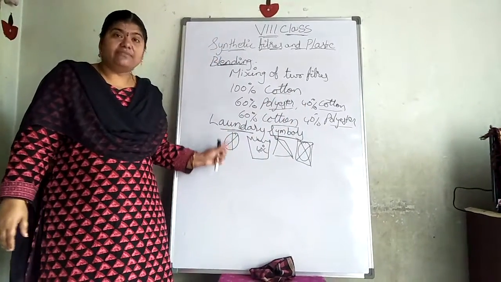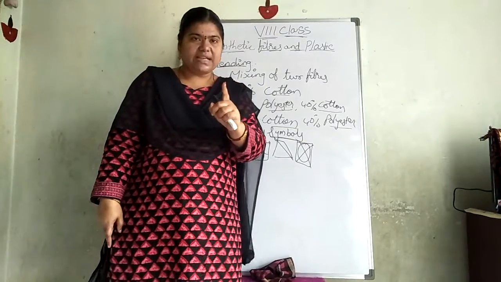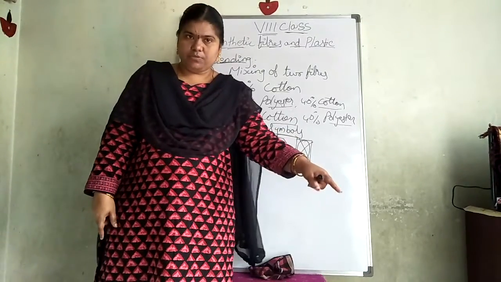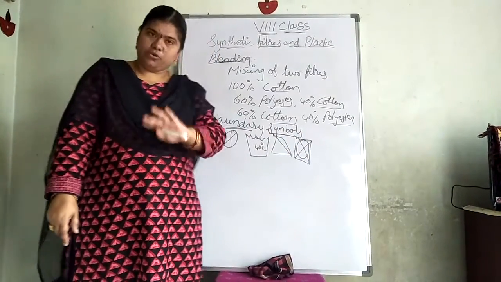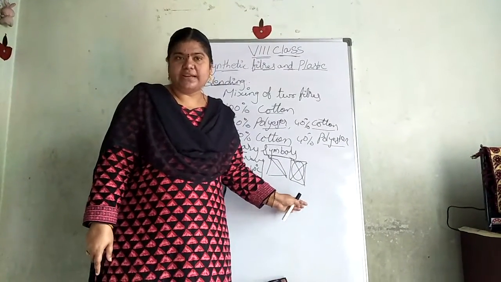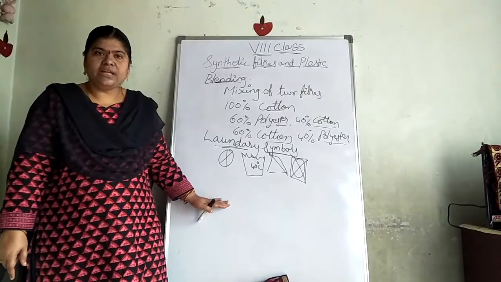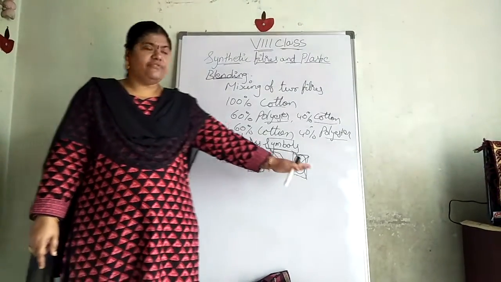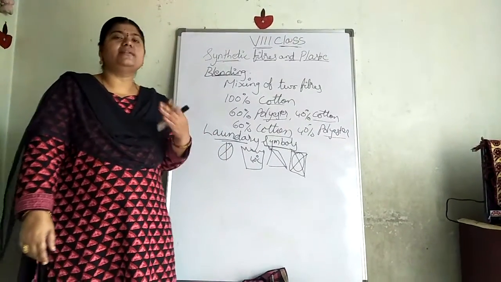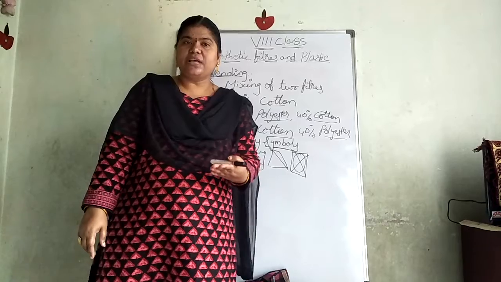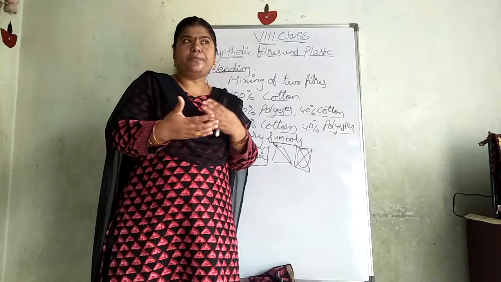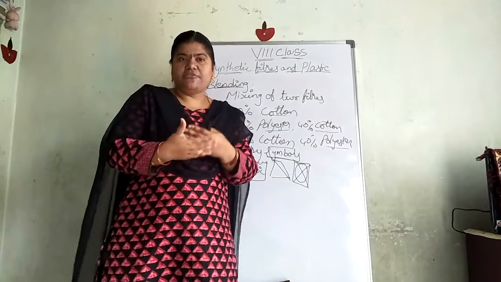So when you are buying a particular fabric cloth, they will mention you can put this in the washing machine, you should not put this one, you can iron this, you cannot iron this. You must give this particular cloth for dry cleaning, you cannot give this particular cloth for dry cleaning. Like this, each and every point will be discussed in the fabric shop, or the shopkeeper himself will be ready to tell us in which way we have to use this particular fabric.